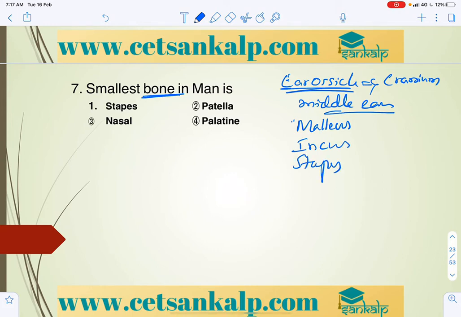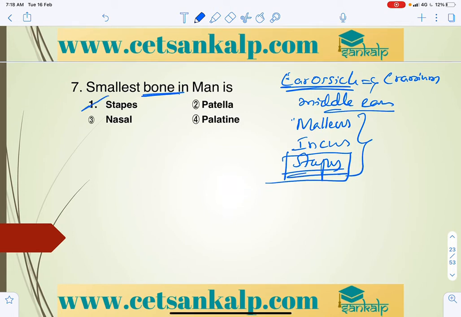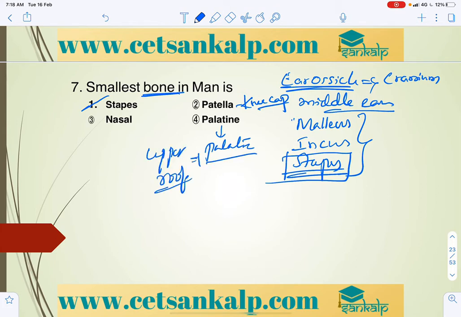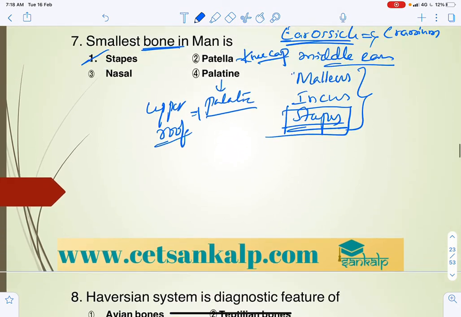Among these, the smallest one is stapes. The smallest bone in man is stapes. Patella is the kneecap. Palatine is the bone which forms the palate, the upper roof of the mouth.